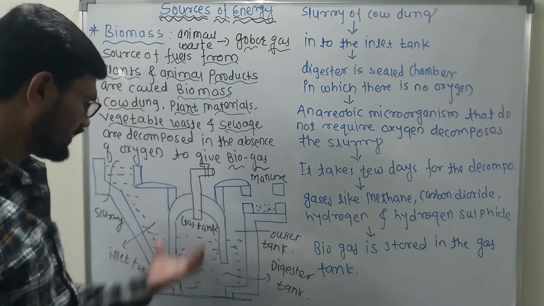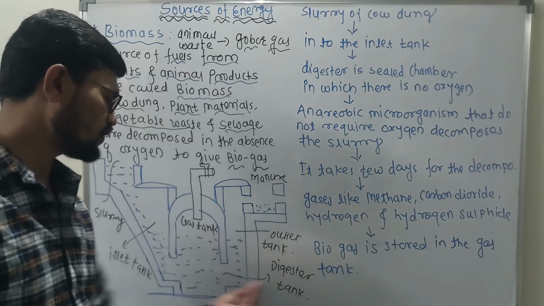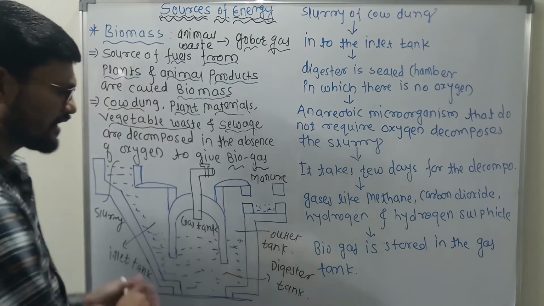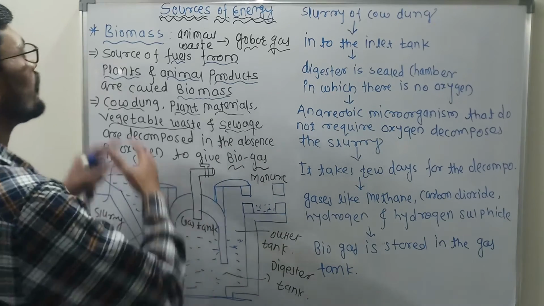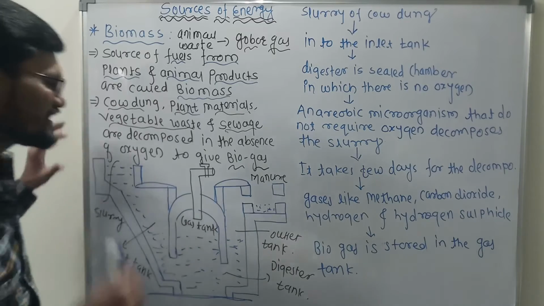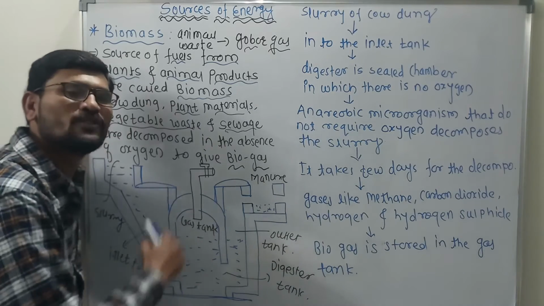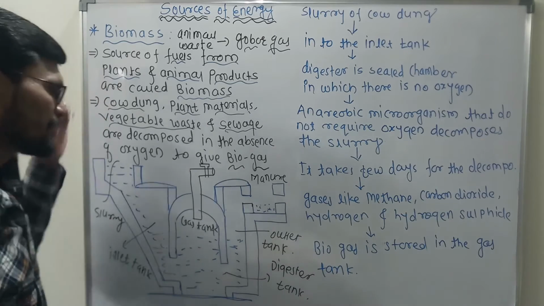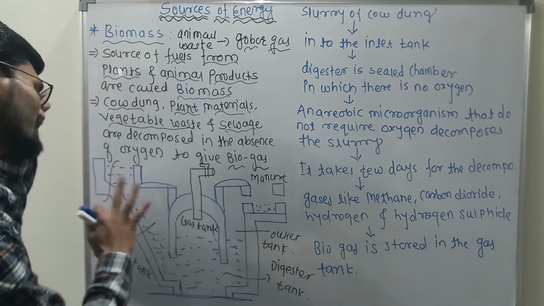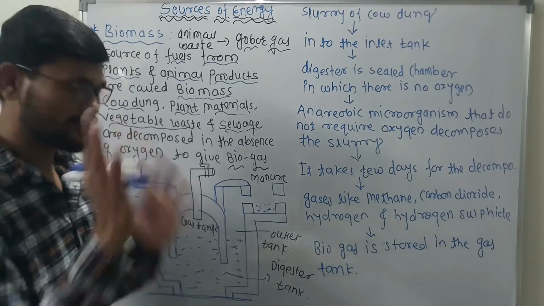This is the inlet tank, this is the gas tank, and this is the digester tank, this is the outlet tank. As you can see, this is the exact structure of a biomass. So biomass is a dome-like structure. How does the biomass look? It is a dome-like structure. Get what I'm saying? So this biomass consists of the four major parts that I already discussed.